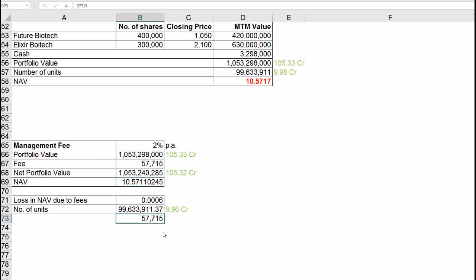This completes our discussion on NAV calculations. With this understanding, we can discuss many more things about mutual funds. Hope you are enjoying the ride.